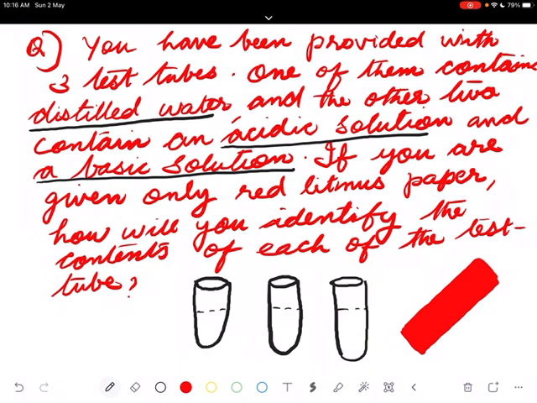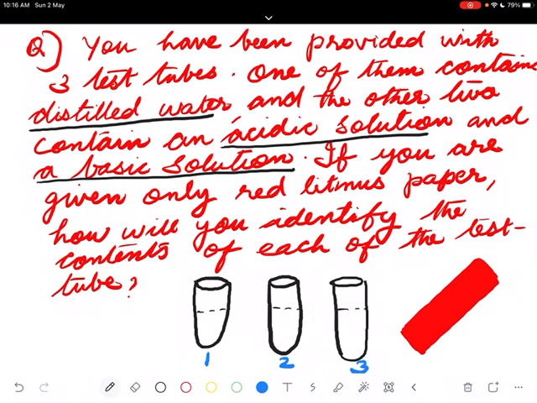This red litmus paper you have to dip in number 1, number 2, number 3. You dip in number 1. Suppose you find no change.